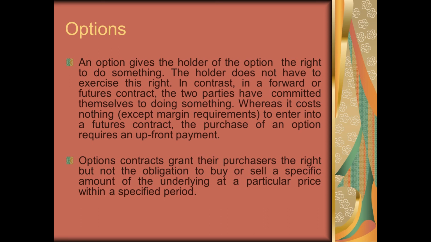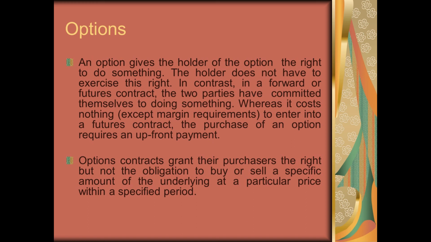Everything else remains the same as a future contract. For buying this right to exercise or not to exercise the contract, the buyer of the option contract pays a premium to the seller. This money which he pays as a fee to the seller, the price for buying this right, is known as option premium.